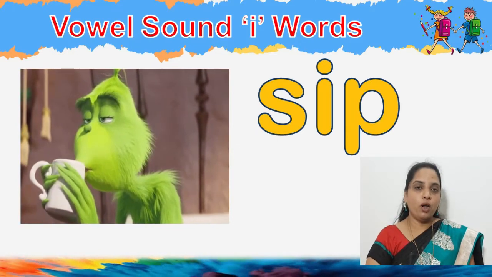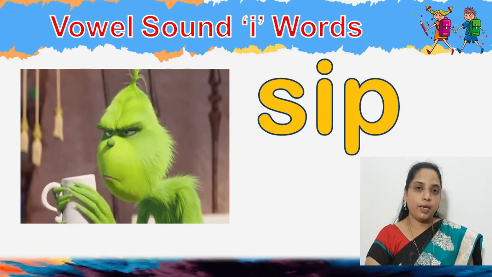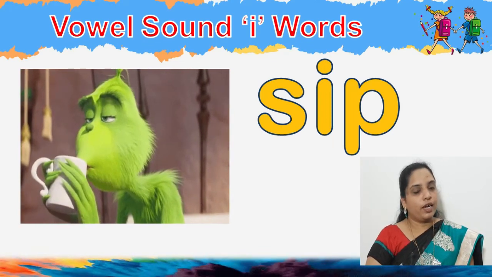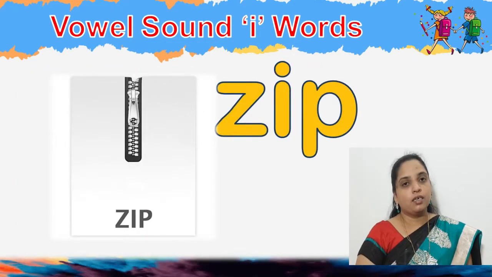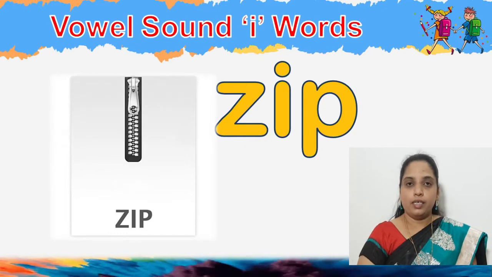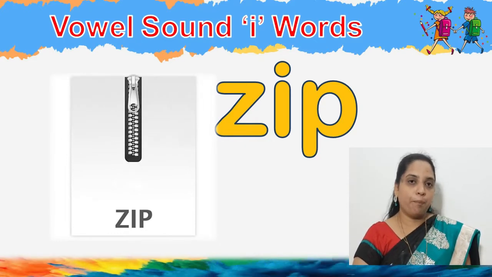Yes, a small sip of tea. Then the next one is Z-I-P, zip: Z, I as E, P.